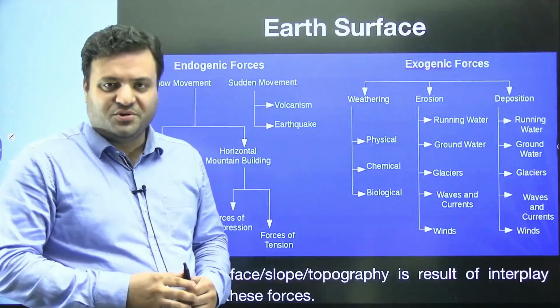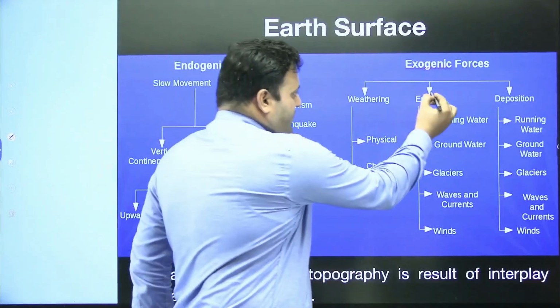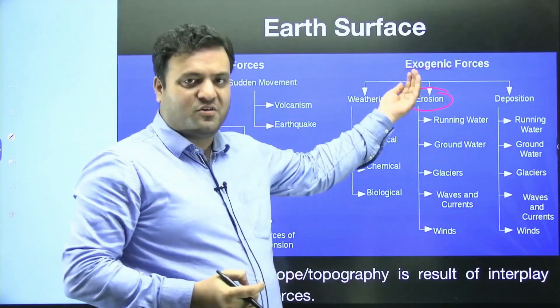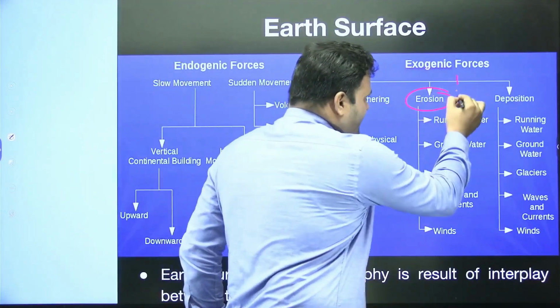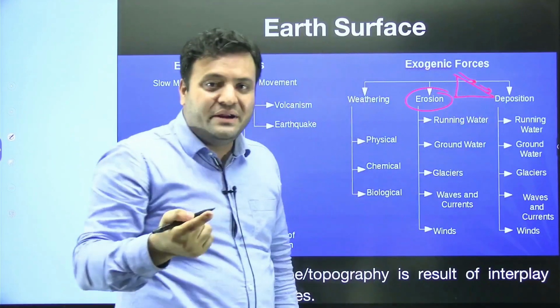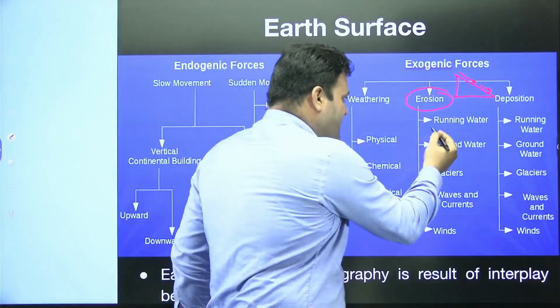Let's continue with erosion. So erosion is basically the removal. Obviously it is part of exogenic forces, so there will be a removal. Whenever there is a surface, and this surface is removed by a mobile medium, that would result in erosion. So we have running water.